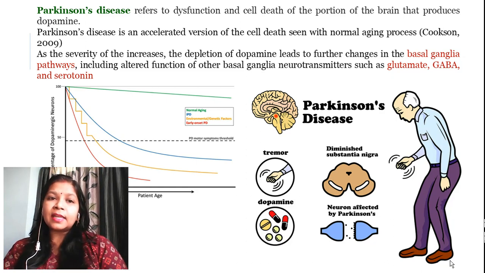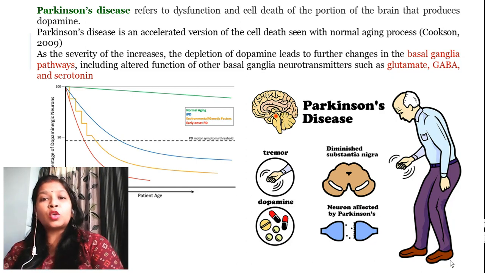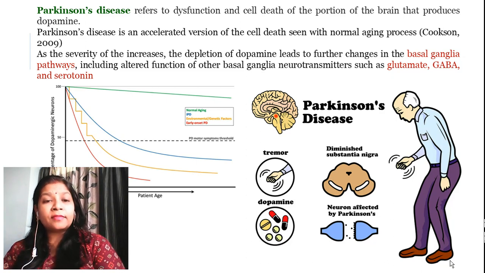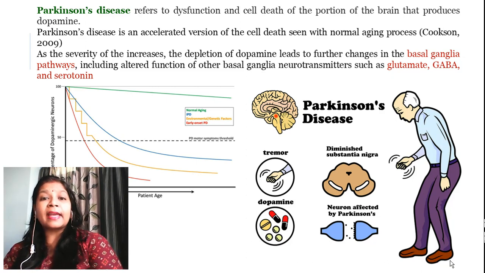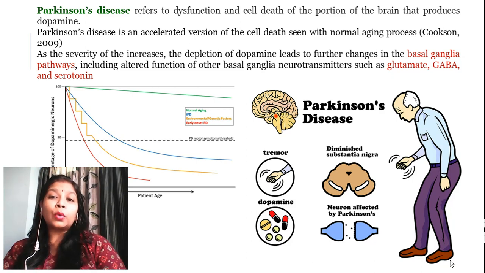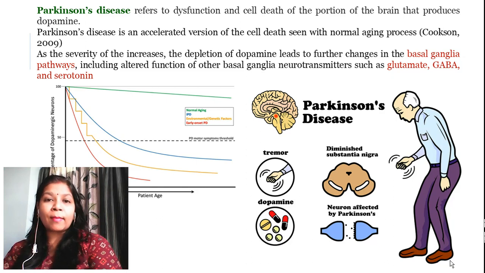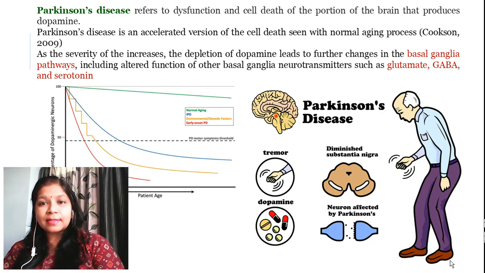As the severity increases, there is a depletion of dopamine, which further leads to different changes, like changes in the basal ganglia pathways, including altered functions of the other basal ganglia neurotransmitters such as glutamate, GABA or serotonin. That means when the cells which secrete dopamine die, it gradually leads to other cell deaths also, other cell malfunctioning also.